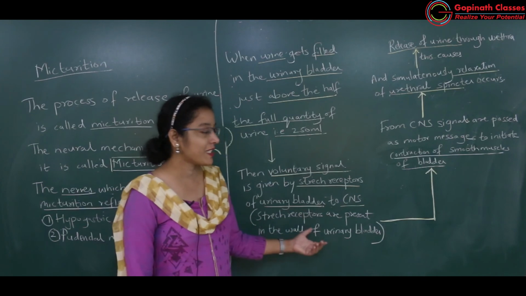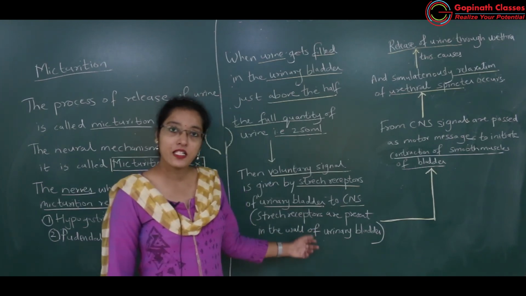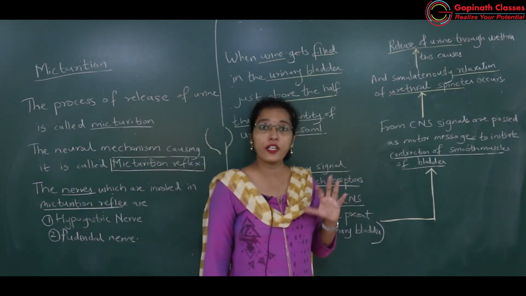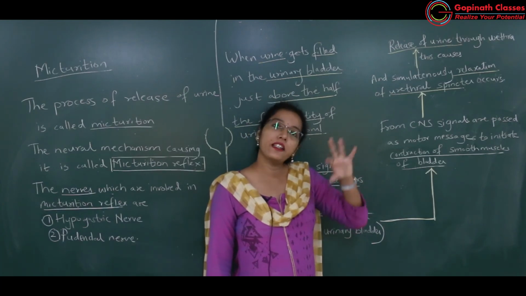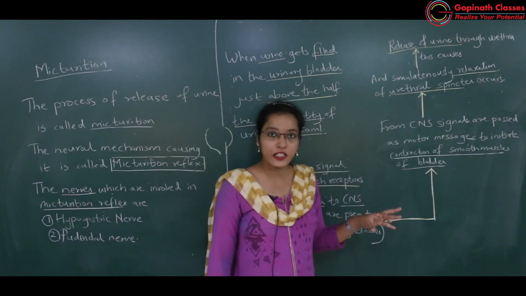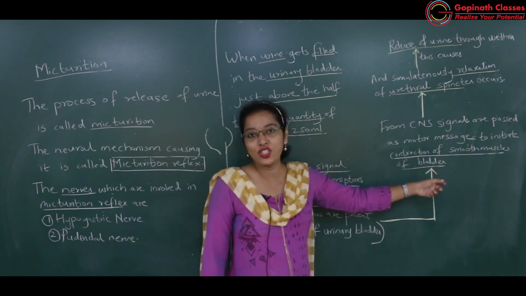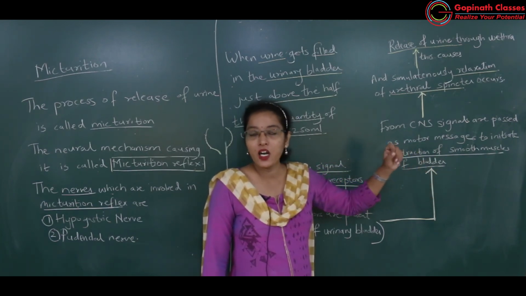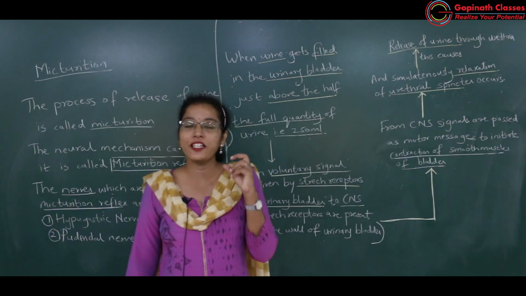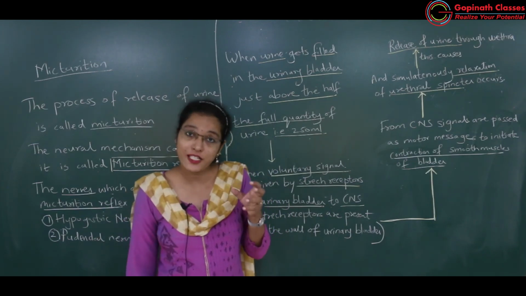So voluntary message दिया जाएगा CNS के पास, CNS will analyze, okay, क्या हुआ है, okay. And then what will happen? There CNS nerves will send message towards the urinary bladder wall, that is detrusor muscles which are specialized smooth muscles